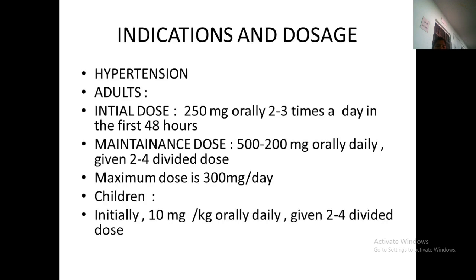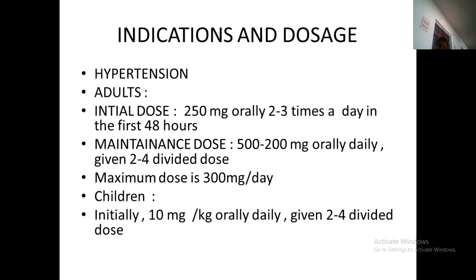Coming to the indications and dosages. During pregnancy, if the patient comes with hypertension, they will advise an initial dose of 250 mg orally 2 to 3 times a day in the first 48 hours, because the BP will be uncontrolled.